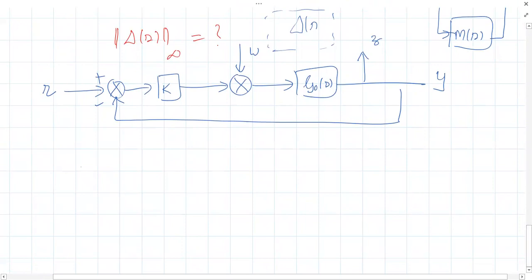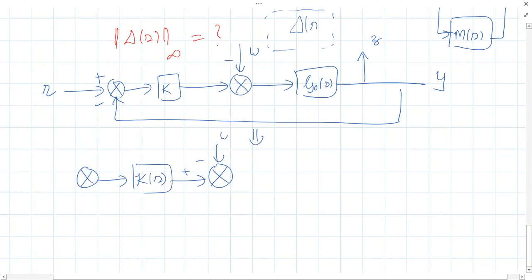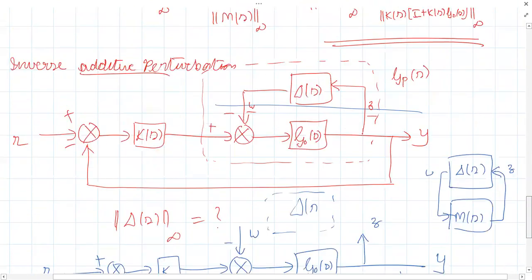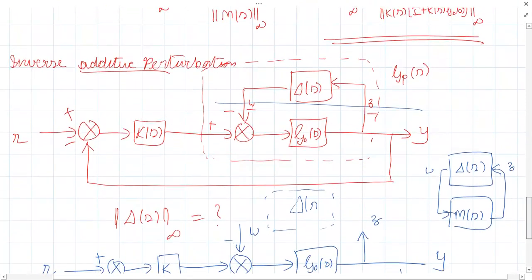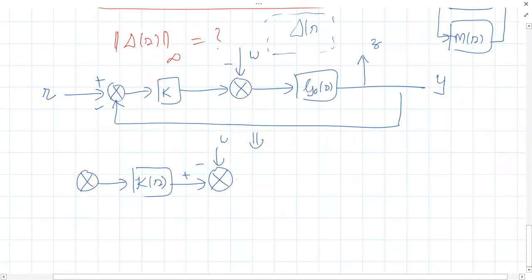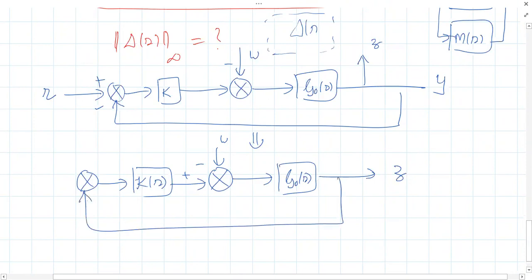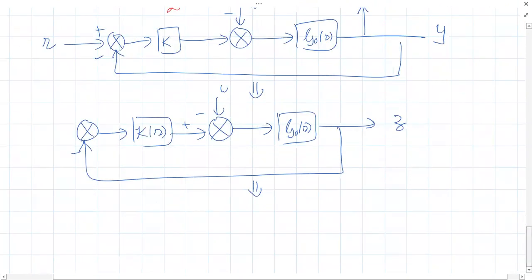Okay, so this is the summing point. Here is our K of S. Then this is the summing point again. Here we have W. This is minus sign over here, right? Yes, this minus sign is here. Then we have our G naught of S. And here is Z. Minus. What next? Now we have to redraw it in such a way that W is the input to this thing.